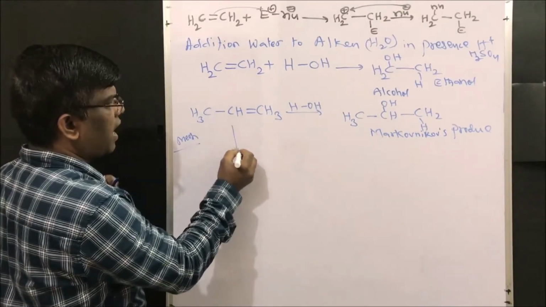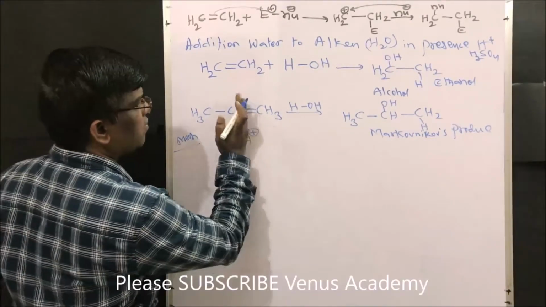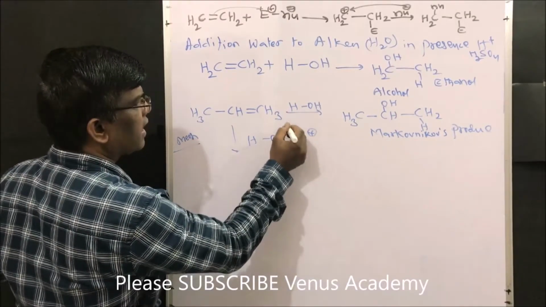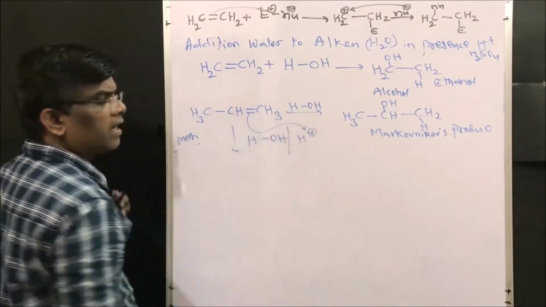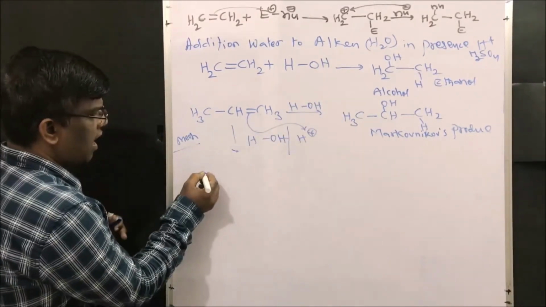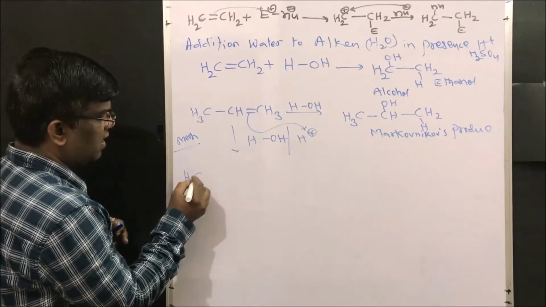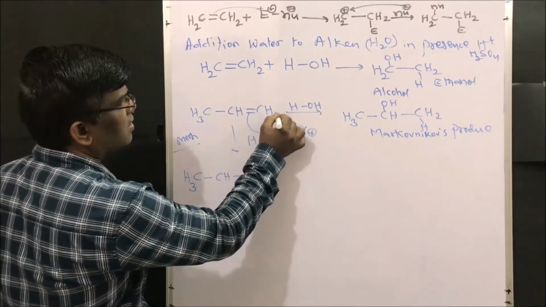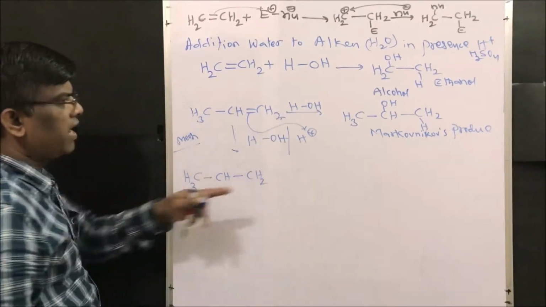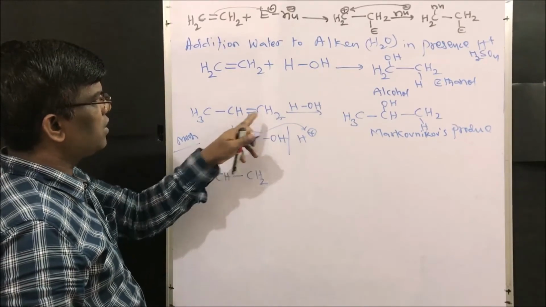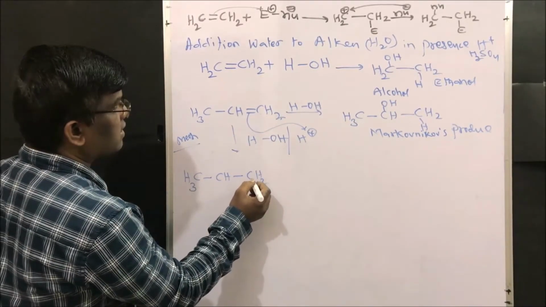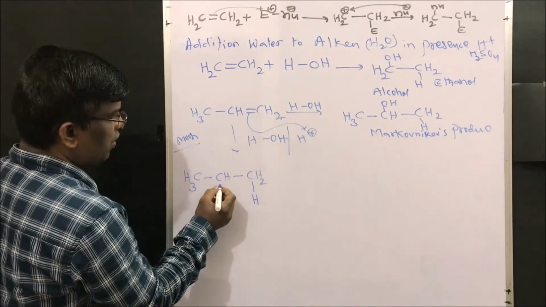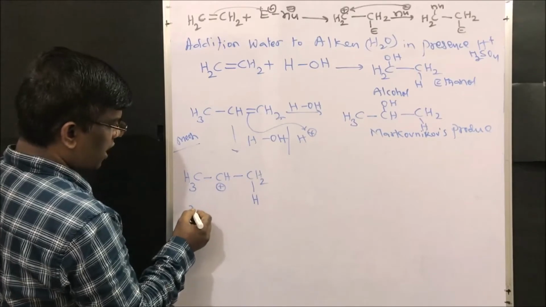Mechanism. So when we add HOH in presence of H plus, this alkene will take up this H plus ion and gives rise to CH3 CH double bond CH2, right? So when this H plus ion adds among these two carbons, which is going to be added first? Right, this is the carbon to which hydrogen is going to be added, where we are going to get this secondary carbocation.